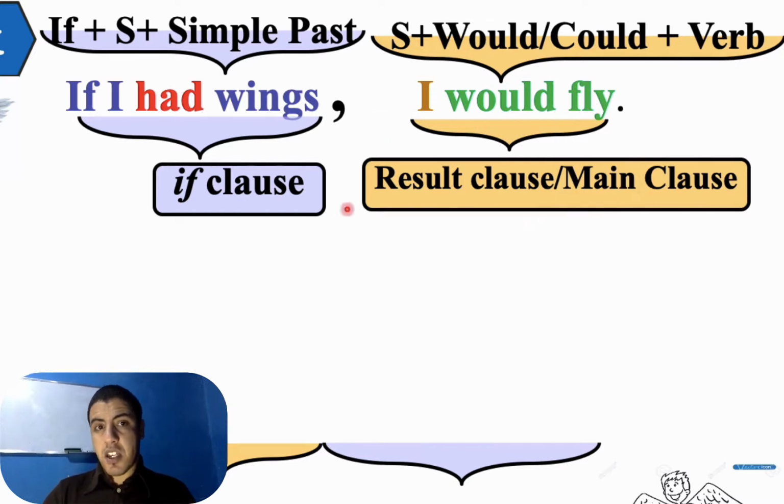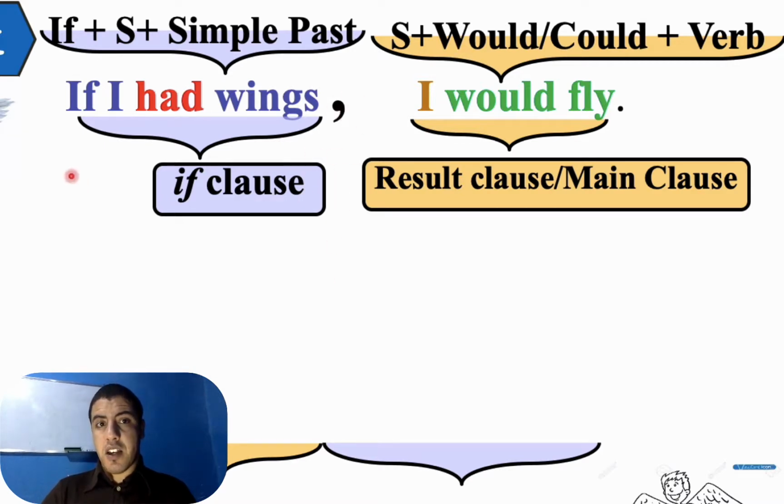Please notice that if you start with if, what do we have here? We have a comma. Please don't forget the comma. If I had wings, comma, I would fly. Okay, don't forget the comma. Okay, this is the first form.